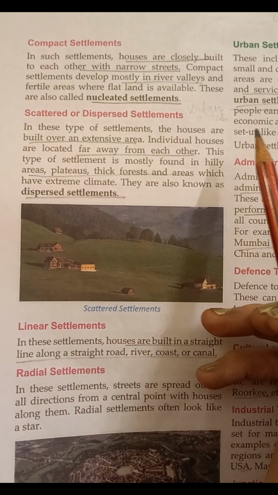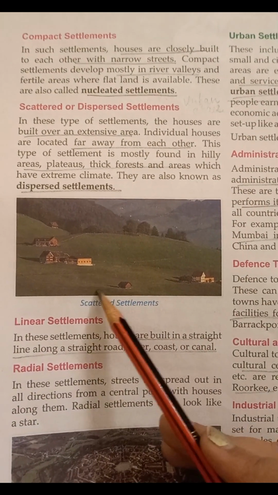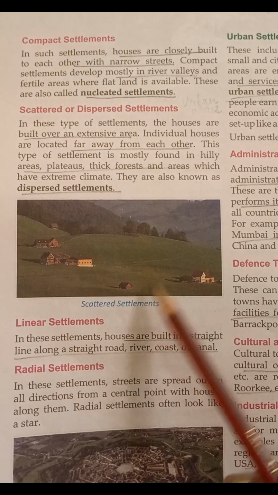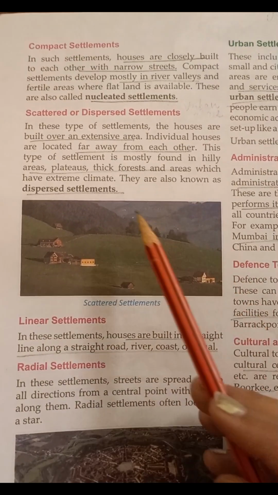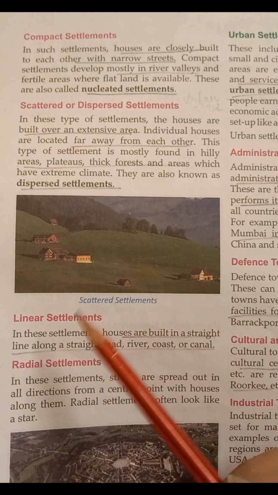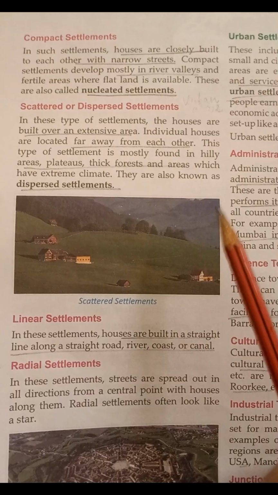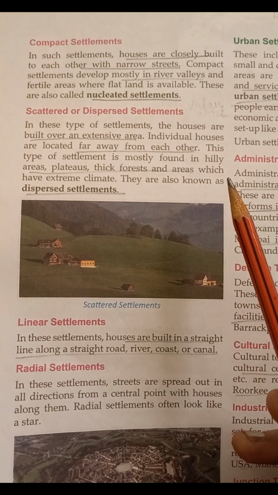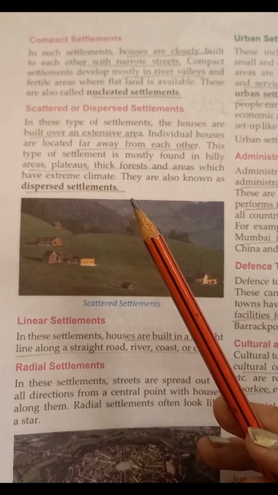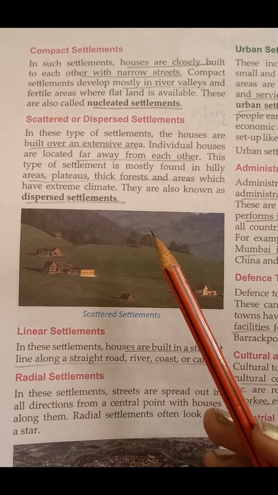Scattered or dispersed settlements, like in this image, are where houses are scattered over the place. Built over an extensive area, individual houses are located far away from each other, like we see in this picture. This type of settlement is mostly found in hilly areas, plateaus, thick forests and areas which have extreme climate. They are known as dispersed settlements.